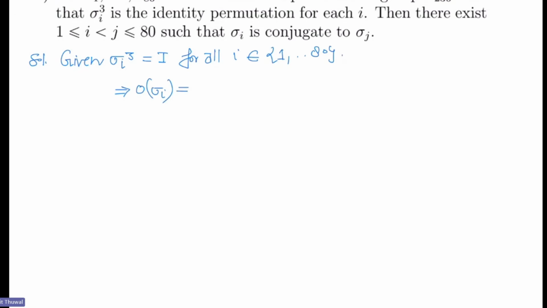Order of sigma, anyone? Either 1 or 3. It divides 3, right? So it can be either 3 or 1. Yes. So if the order is 1, then it is the identity permutation. Otherwise,